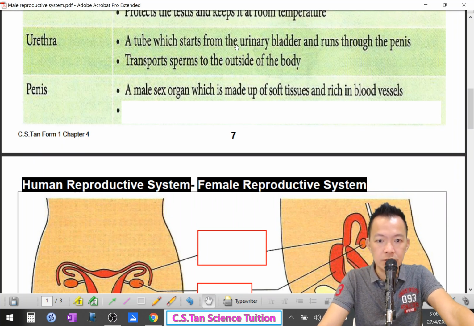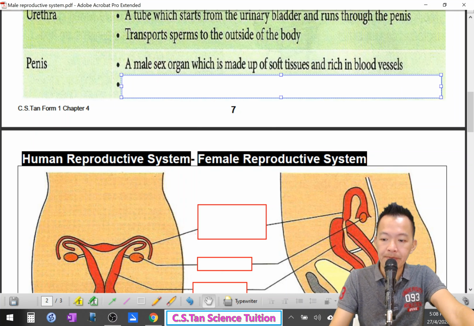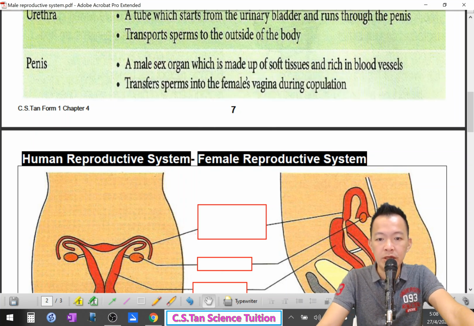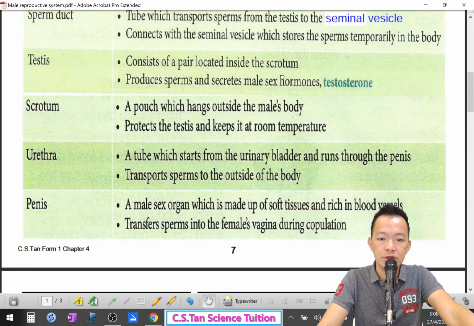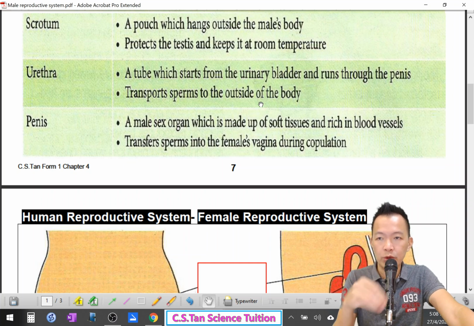What is the function of the penis? To transfer the sperm into the female vagina during copulation. Okay, this is the male structure.